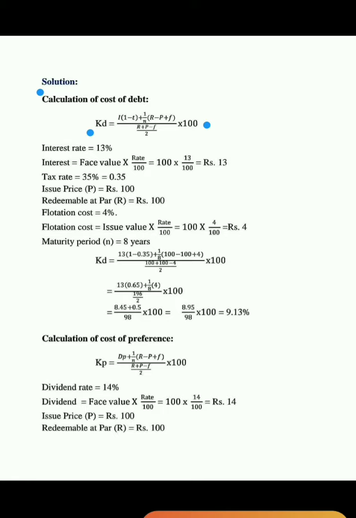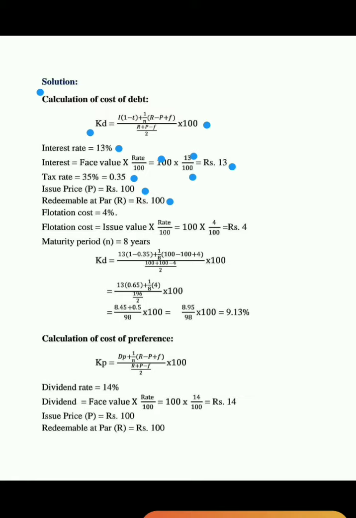So in the given problem, the interest rate is given as 13%. Interest should be calculated on face value. So what is the face value of the debenture? 100. So 100 into 13 by 100 is equal to rupees 13. That means interest I is equal to rupees 13. Tax rate is given as 35%, that is 0.35. Issue price: what is the issue price? Rupees 100 in the problem. Redeemable at par, so redeemable at face value, which means the redeemable value will also be 100.